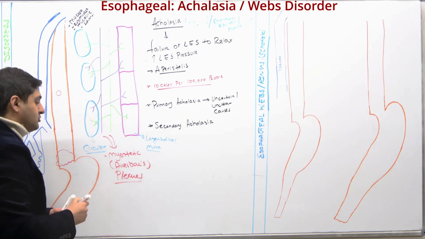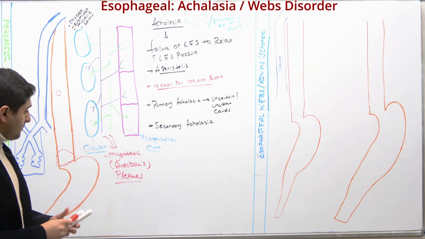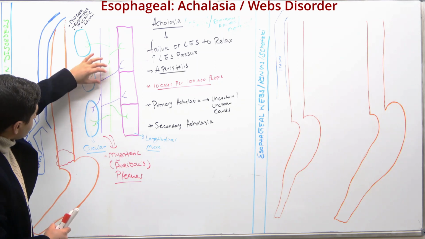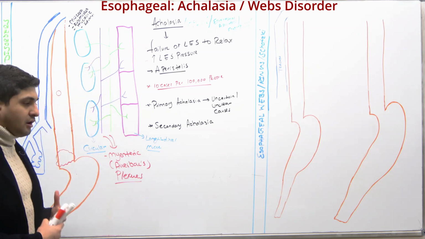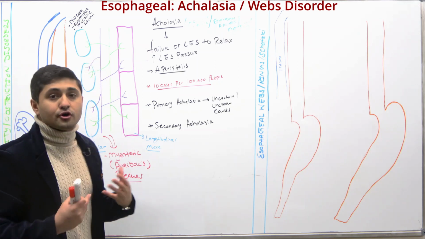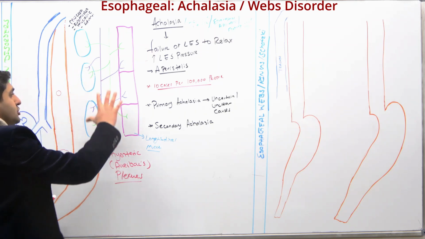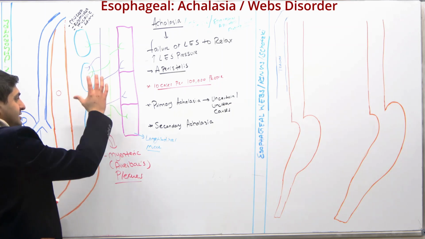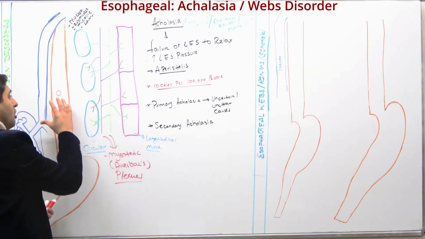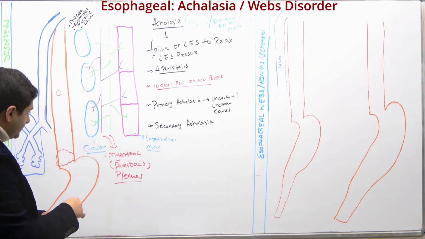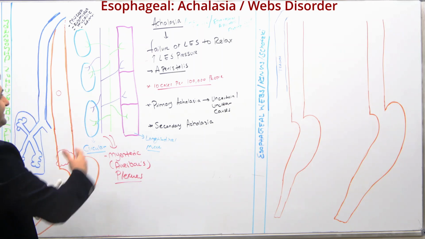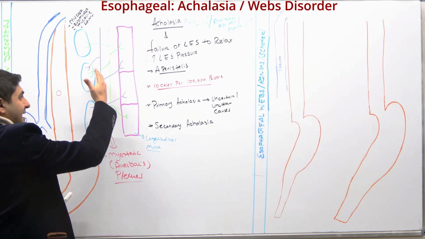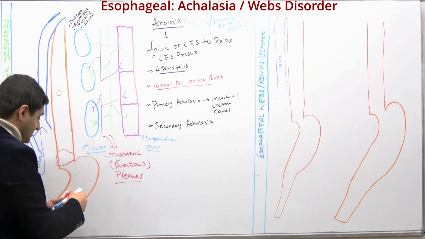So you have the Auerbach plexus. So this network of the myenteric plexus are the autonomic nervous system of the GI tract. Right now we're focusing on the esophagus, so we'll say that this is the autonomic nervous system of the esophagus, right? And these networks are composed of ascending neurons and descending neurons, and I'll make this